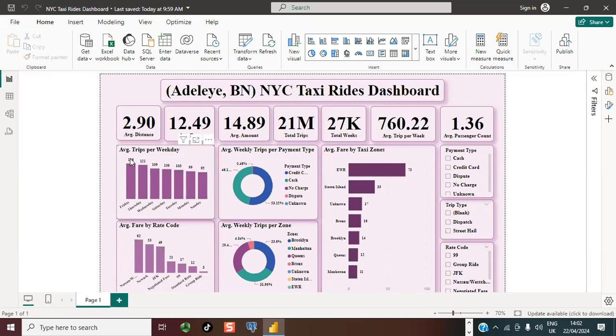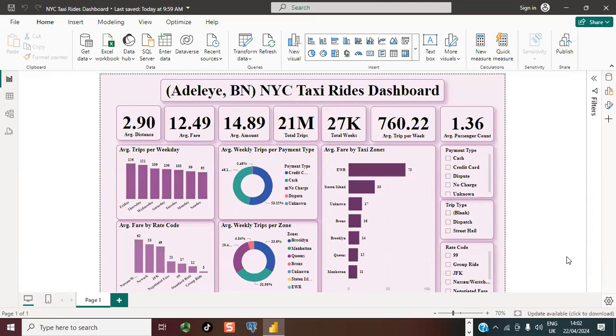Friday, about 126 trips on average. And also, the preferred payment type on average is payments by credit card, constituting about 58% of customers' choices. Again, we can see, comparing the zones by fare, the zone that recorded the highest fare is the EWR zone. And you can see, on average, they record about $73 by their fare.